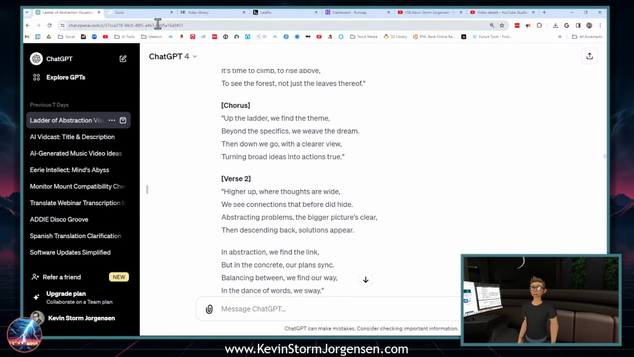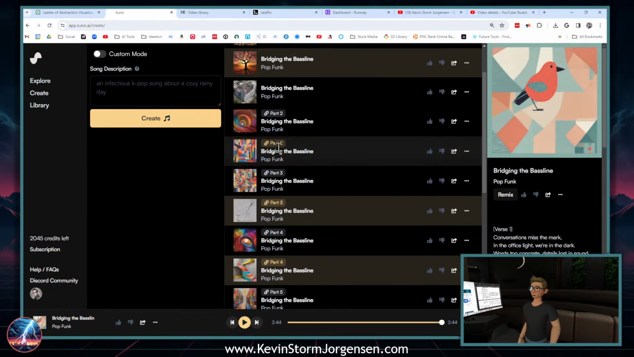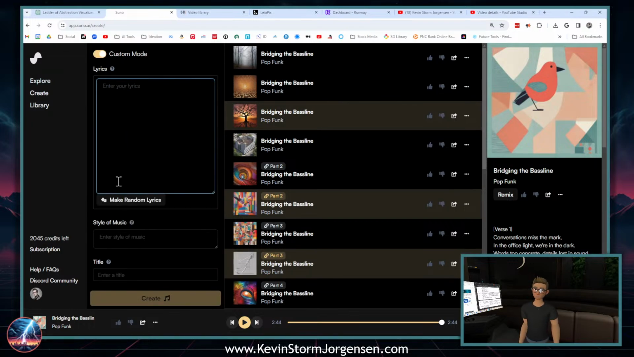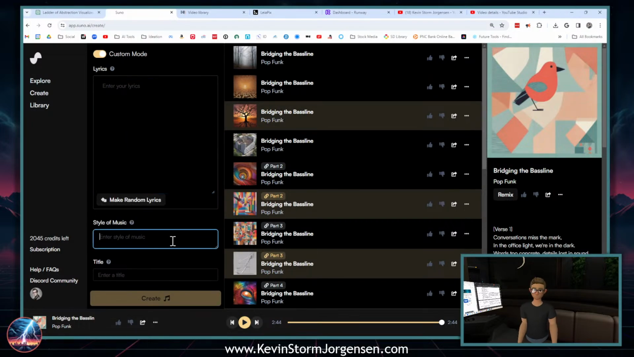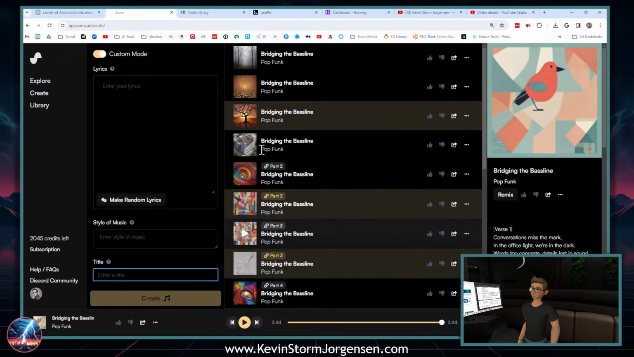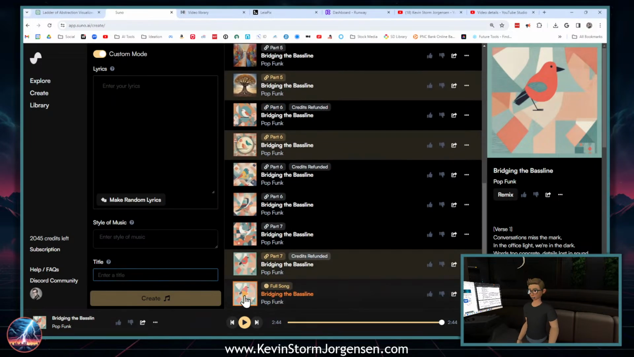Then I went and brought those lyrics over into Suno AI. Suno AI is a music generation tool, and so I just added the lyrics to the custom mode here, put the style of music, which was a pop funk, titled it Bridging the Bassline was the name of the song, and it generated portions of the song that we ended up stitching together to create this final song here.